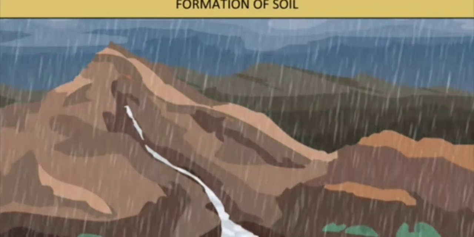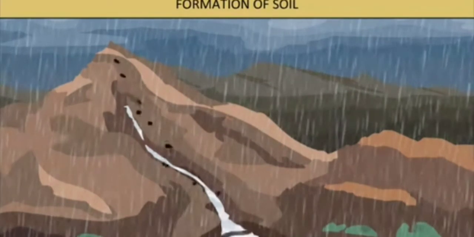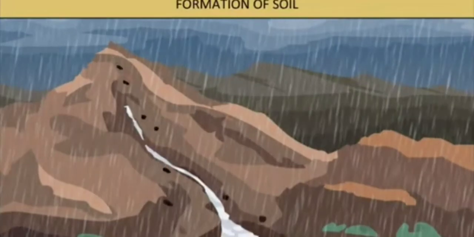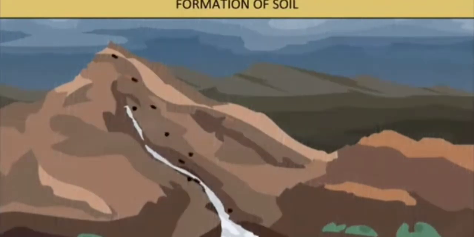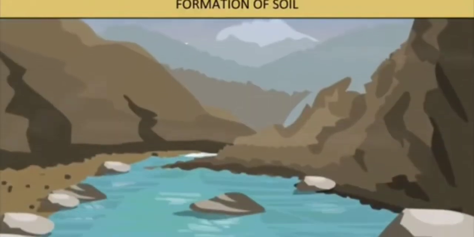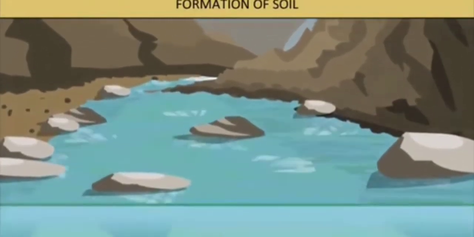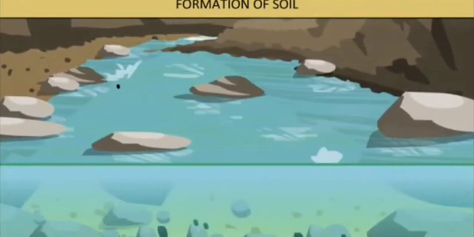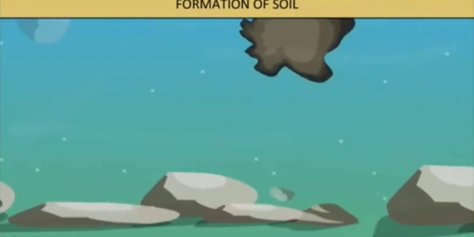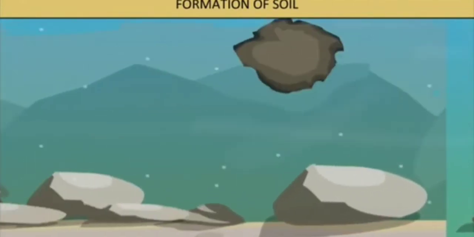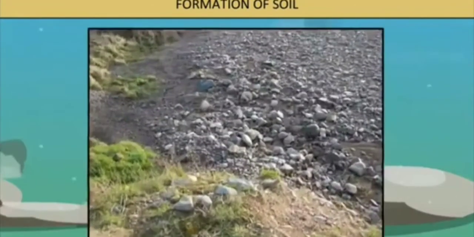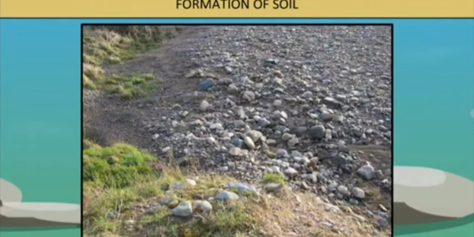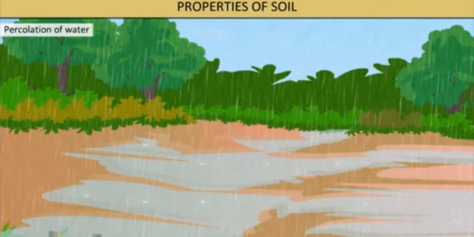Now the formation of soil. Soil was not present on the earth at the time of its formation. Long ago, the ground was mostly solid rock. Over millions of years, this rock got partially changed into soil by a process known as weathering. Weathering is the breaking down of huge pieces of rocks into smaller pieces by the action of natural forces such as water, glaciers, wind, and roots of the plants, etc.